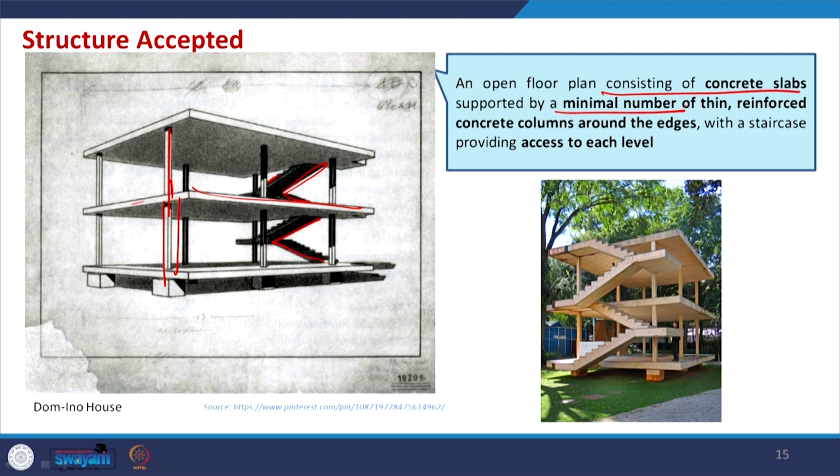Here it is very important to note that at times in history when there was some crisis, shelter was required. So with a minimalistic form you can go with that.